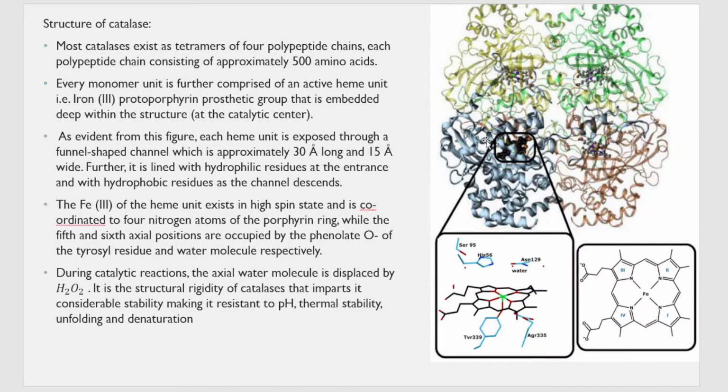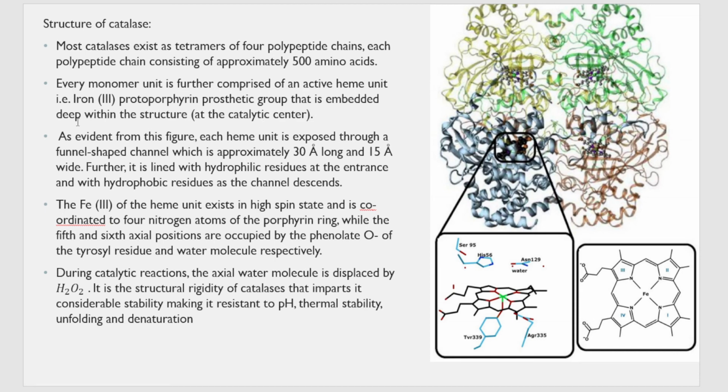Now, what is the structure? It has a very complex structure. It is a tetramer having four polypeptide chains. So you can see four of these crumpled chains, yellow, green, red and blue. These are the four polypeptide chains of the catalase, consisting of 500 amino acids, and each of these monomers consists of a heme group. Where is that heme protein that is present? It consists of iron.